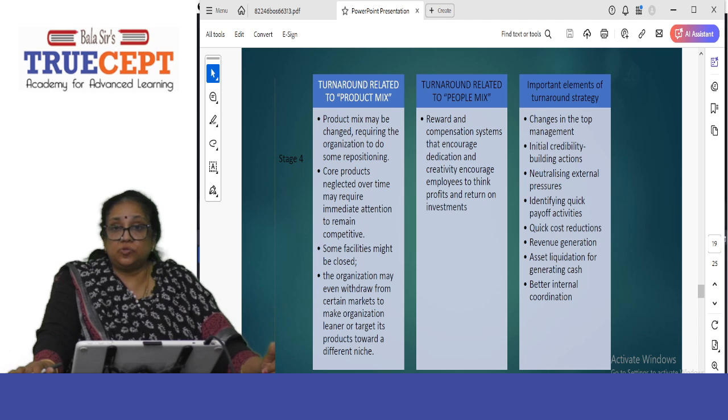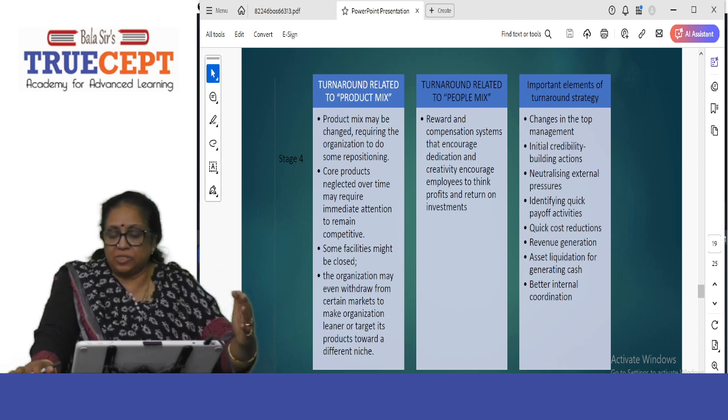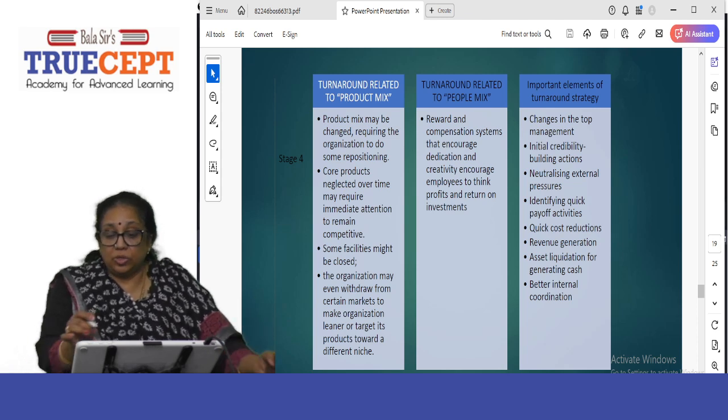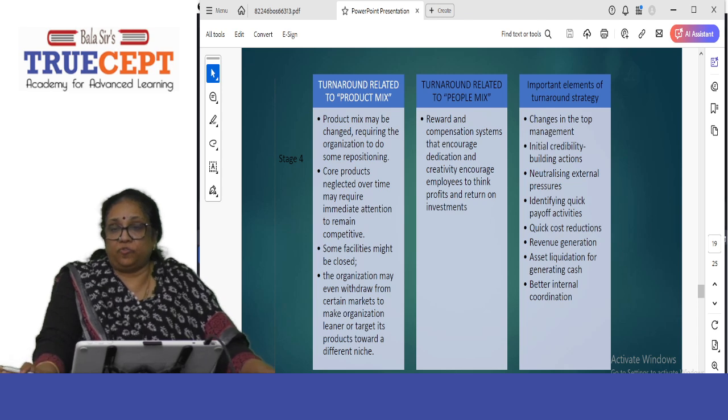Maybe the suppliers want their money. So at least you make part payment. Asset liquidation for generating cash. Better internal coordination. So these are the 8 points, please mention them without fail.